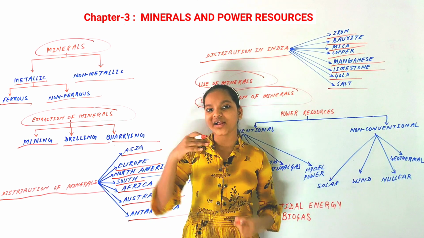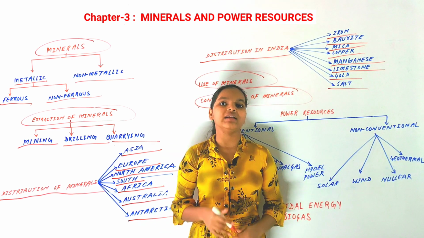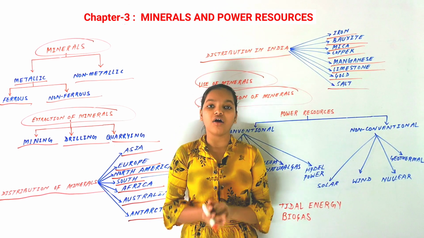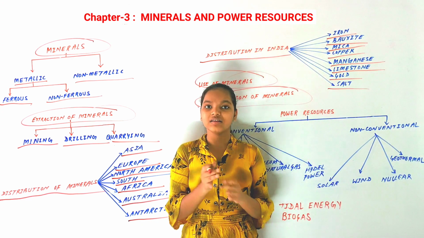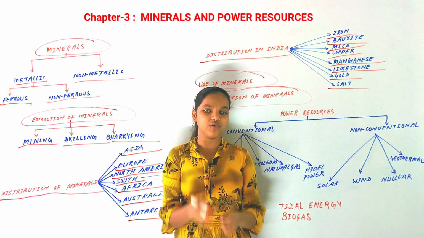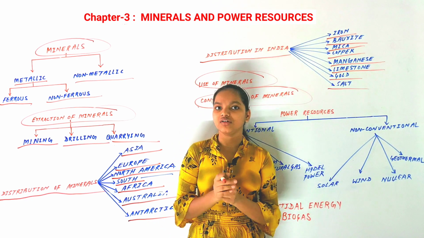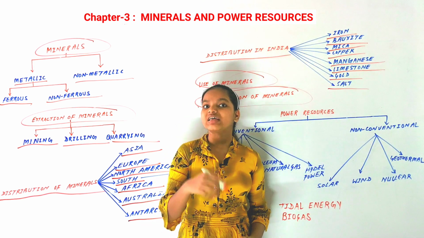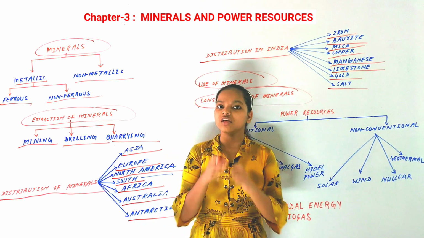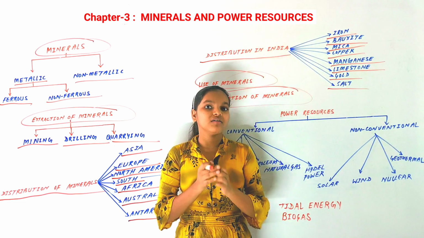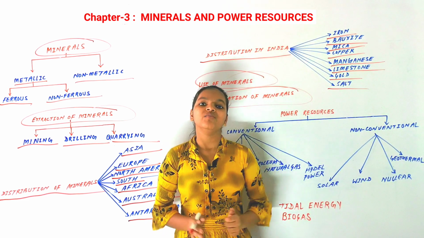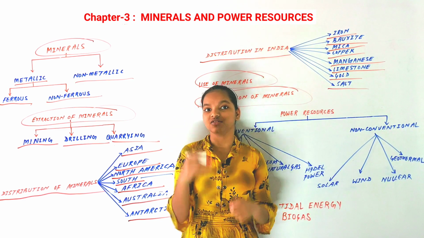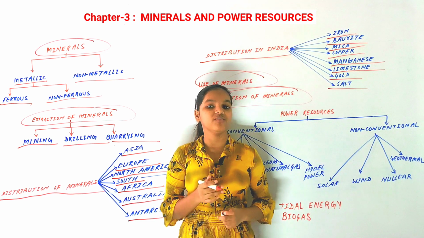And there are so many facts about minerals. You can recognize any rock in which there is copper present, because the color of that rock would be blue. So you can search for it by checking its color. And if we talk about diamonds, the green diamonds are the rarest diamonds. They are rarely found. So if anyone asks which is the rarest diamond, then it would be green diamonds.